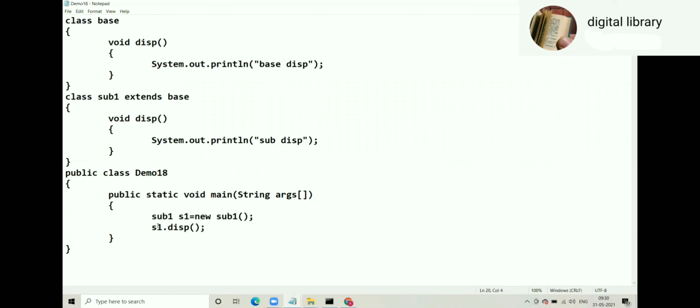Let us recall again. s1.display: for the compiler, s1 belongs to Sub1, s1 is of type Sub1. So the compiler will check the display method in Sub1. Is it there? Yes. Is it accessible? Yes. So the compiler will write an instruction for runtime to follow. What is that instruction? During runtime, check the content of s1, that means where s1 refers to, and invoke that content object's method. So during runtime, s1's content is Sub1, so Sub1's method will be called.